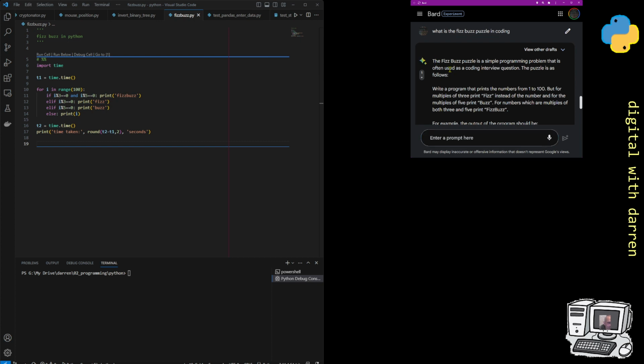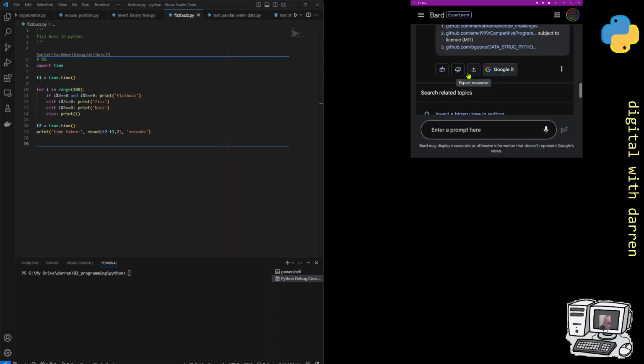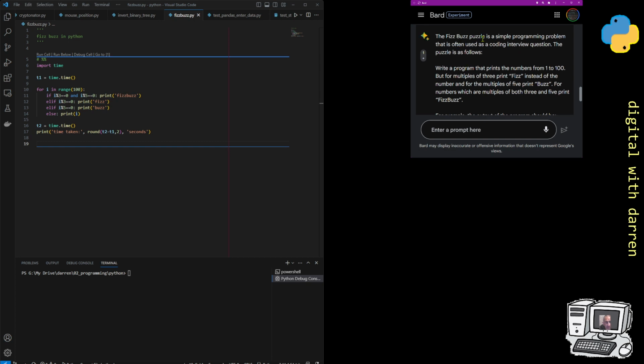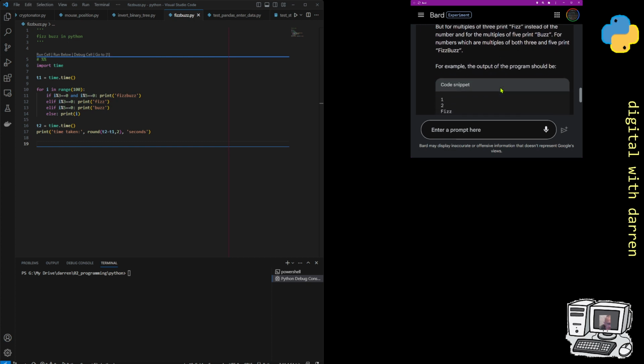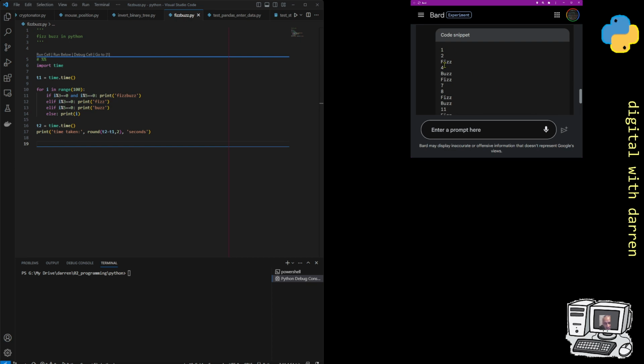But the FizzBuzz, that'll zoom in even more just in case it's not visible. Control and zoom in one more level. So the FizzBuzz puzzle is a simple programming problem that is often used as a coding interview question. The puzzle is as follows. Write a program that prints numbers from 1 to 100, but for multiples of 3 print fizz instead of the number, and for multiples of 5 print buzz. But that's not it, because for numbers which are multiples of both 3 and 5, you have to print fizz buzz. And it actually puts out the answer, funnily enough.